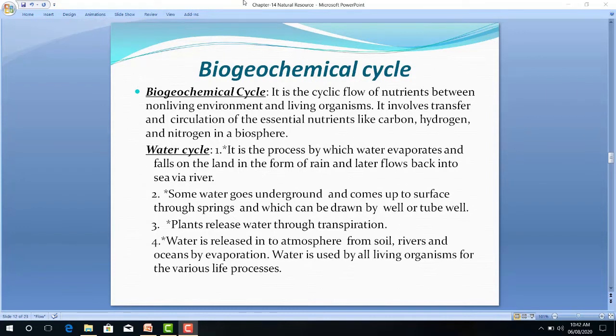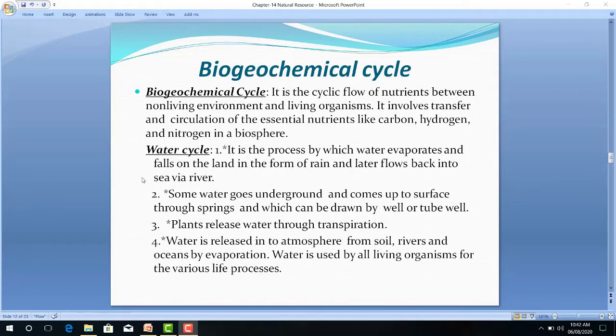In this cycle, first we will start with the water cycle. As you have learned in your lower classes, once again we will learn here the process in which water evaporates and falls down on land as rain by condensation and later flows into the sea through rivers, which is called the water cycle.